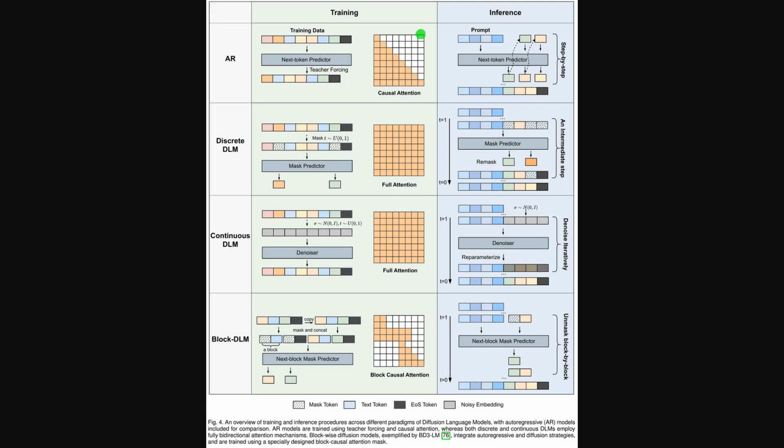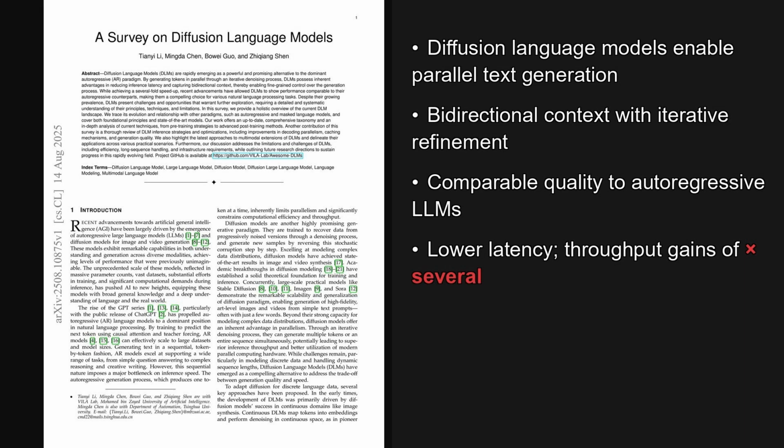Alright, focus on the full grid first. It contrasts training on the left with inference on the right across 4 rows: autoregressive, discrete diffusion, continuous diffusion, and block diffusion. Building on our taxonomy, notice attention patterns: causal for autoregressive, full for both diffusion families, and block causal for the hybrid. Next, trace the right column. Step-by-step next token for autoregressive, iterative unmasking for discrete, iterative denoising for continuous, and blockwise unmasking for the hybrid, showing how parallelism emerges.